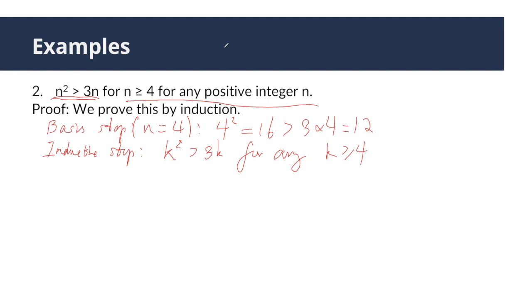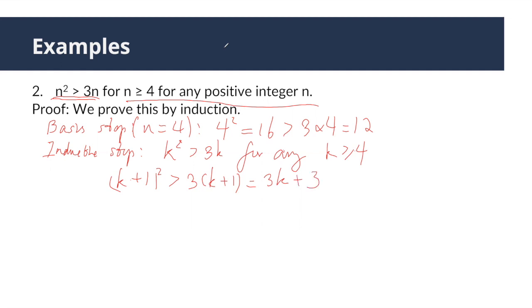Next, we will state what P(k+1) means. P(k+1) in this example means (k+1)^2 is greater than 3(k+1), which is equal to 3k+3.